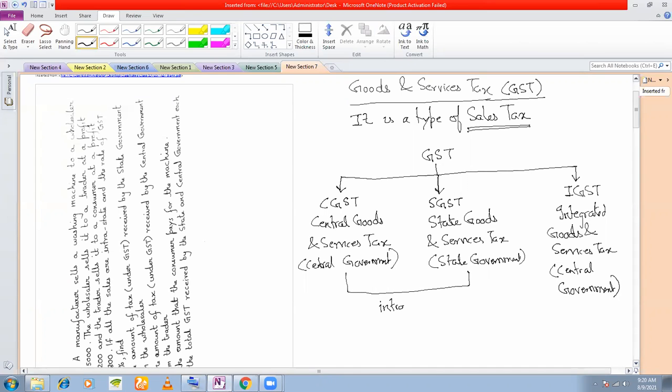CGST and SGST are intrastate taxes. That is, the movement of goods occurs within the same state. For example, if a seller in West Bengal is selling to a buyer in West Bengal, then CGST and SGST will apply. So intrastate taxes, that is, within the same state.